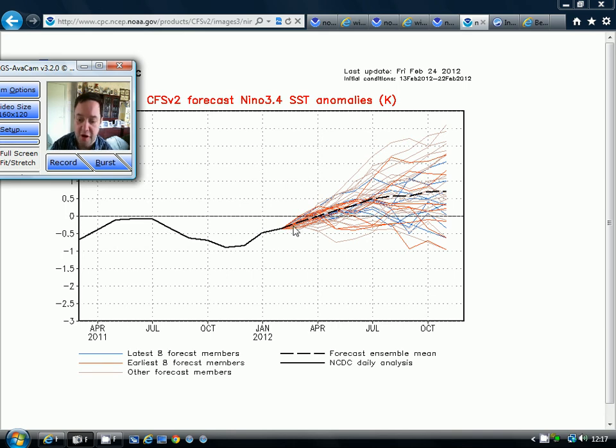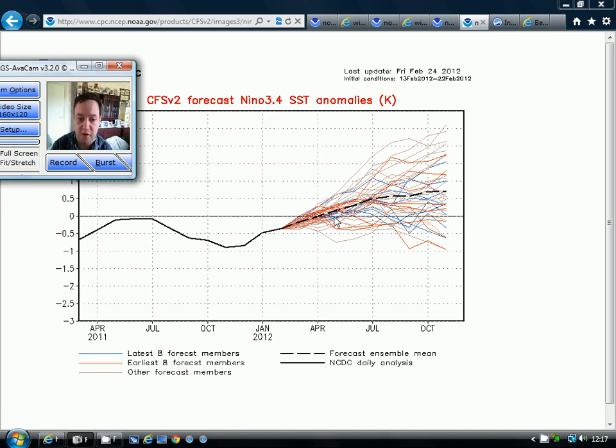This is NOAA. This is the ensemble mean for the climate model for the ENSO region, for the El Nino region. We do see that the model is starting to lift the El Nino forecast up into positive territory. So this does imply that we are going to see an El Nino beginning to take place as we go through this year.